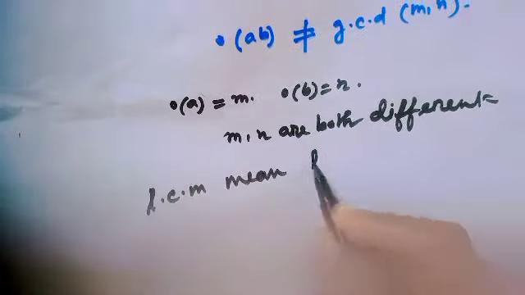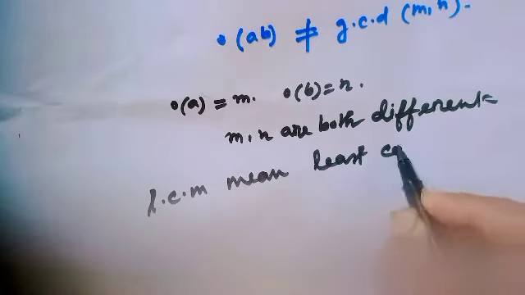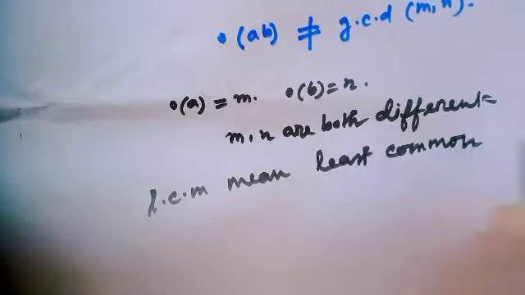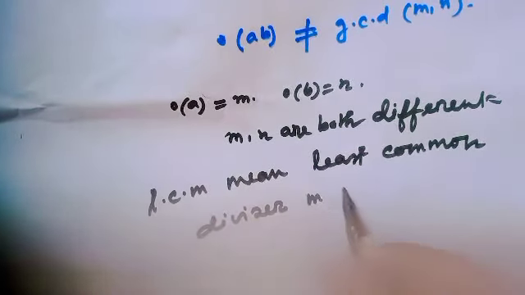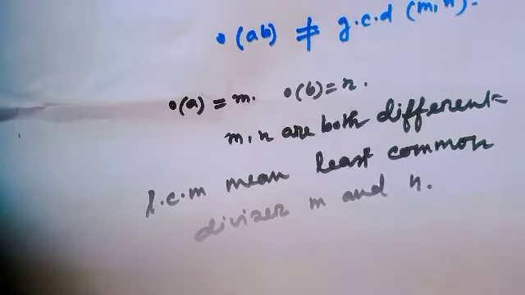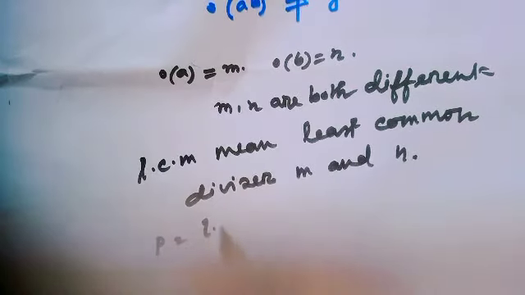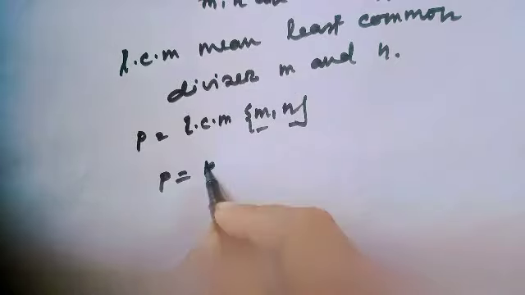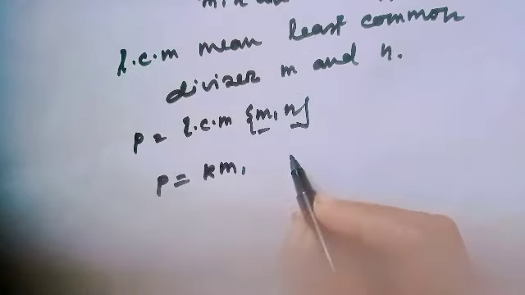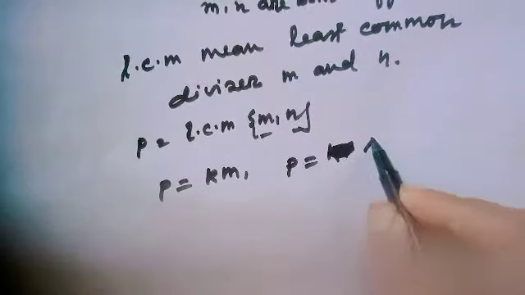least common multiple of M and N. Okay? P equal to LCM of M and N. Then P is the least multiple of M and N. Then P equal to K times M and also P equal to S times N. Okay?